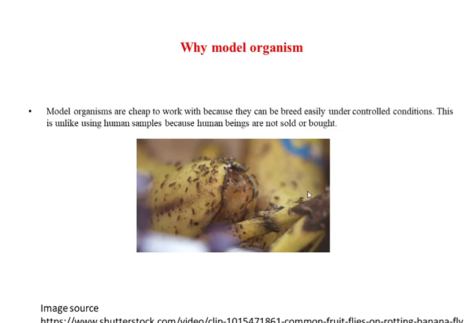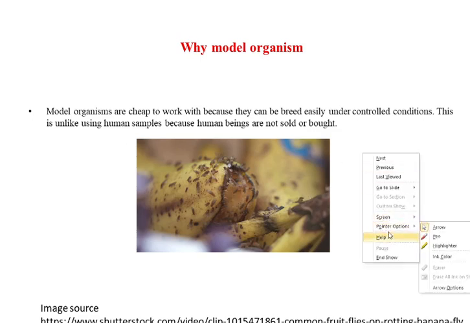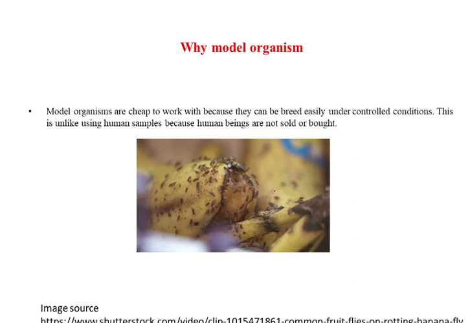Here you can see this is an example how you have trapped the Drosophila. These are the Drosophila which is there. You can see the one banana is there and thousands of Drosophila are there. One rotten banana will cost you less than 10 rupees, and using that one rotten banana you can have thousands of Drosophila. So the point here is it becomes a cost effective one. So that is the next reason why model organism is required.